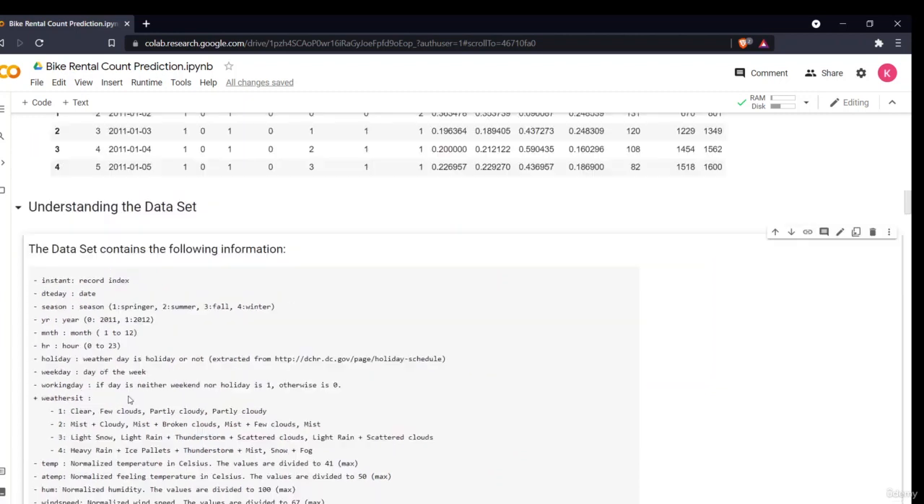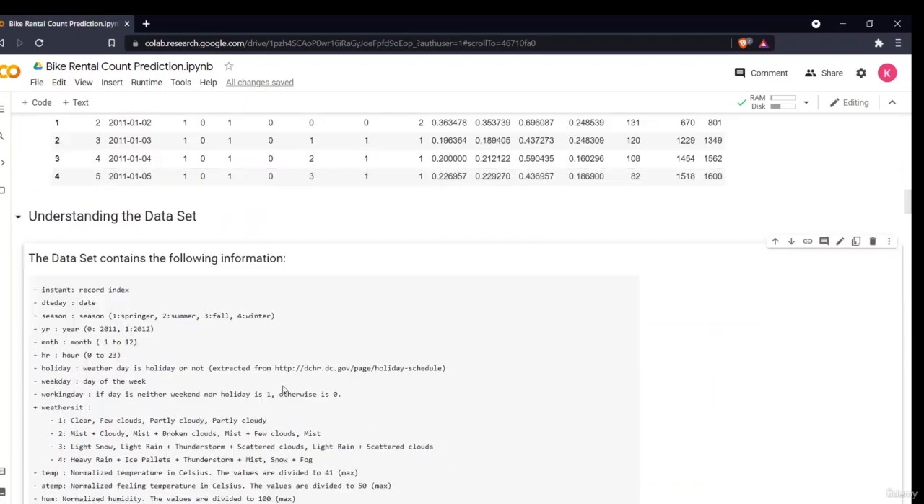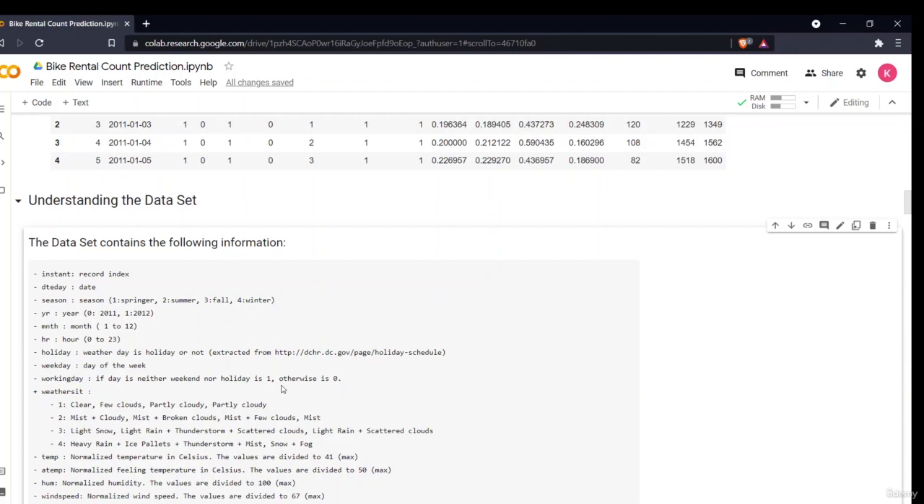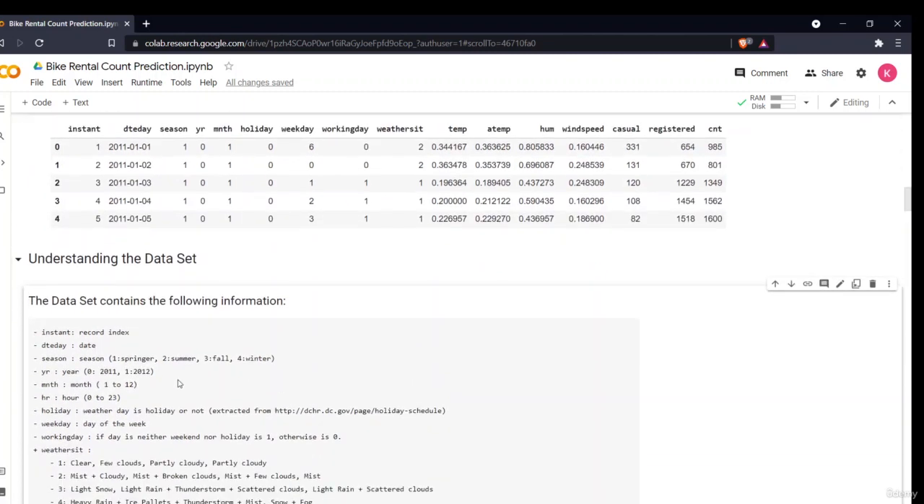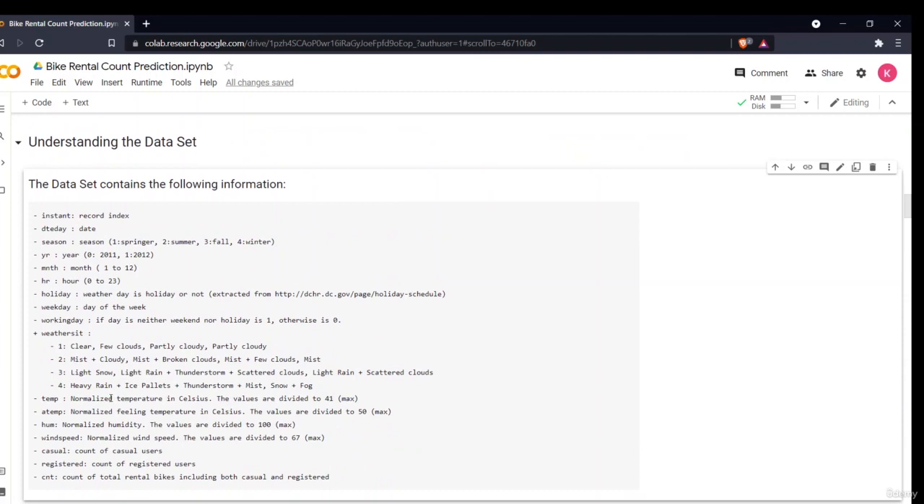Now, temperature, that is the normalized temperature. All the data is pre-processed. The label encoding is done. The data pre-processing is already done. So now that is a very good thing. Otherwise, we have to do all of these things. So thank you to the data providers for that.